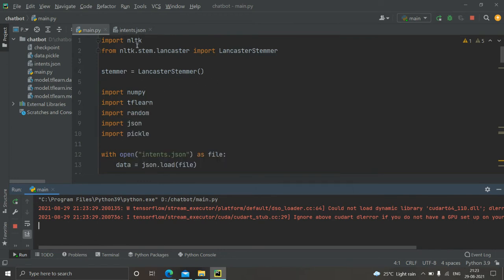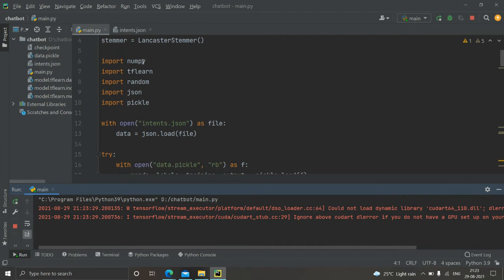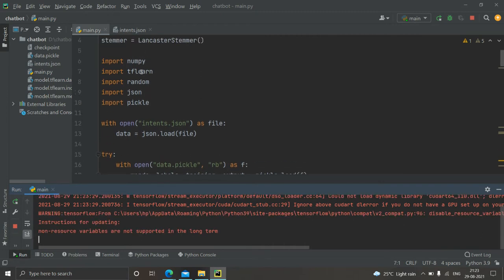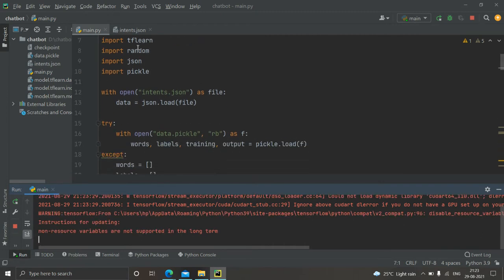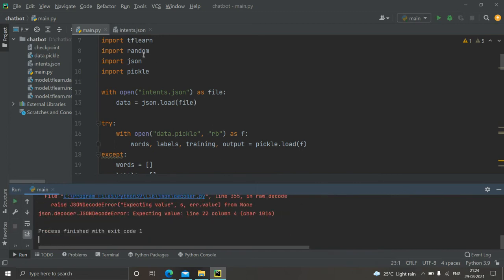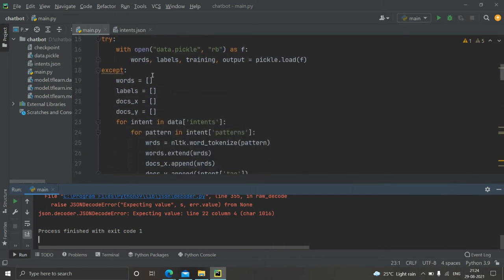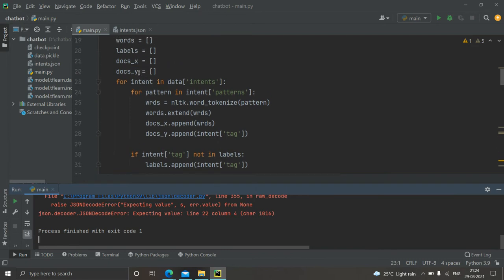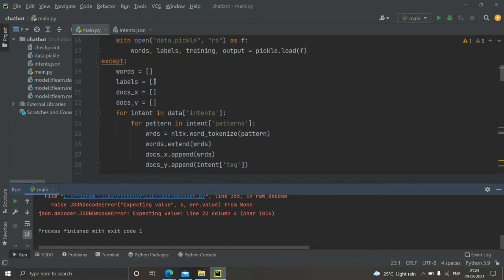Till that time, we will just check what modules are used. One is NLTK, the Natural Language Toolkit. In that we would be using the Lancaster Stemmer, and the other modules are NumPy to rearrange the words which we give, TFLearn, and random. Random is for giving different kinds of output. JSON for the data file, and Pickle. So we'll be using all these modules, and then the training of the data starts.